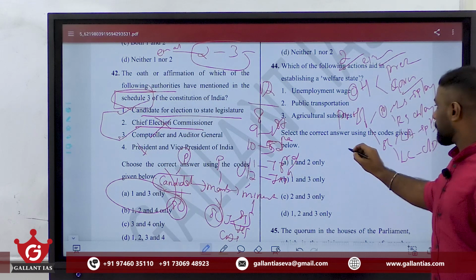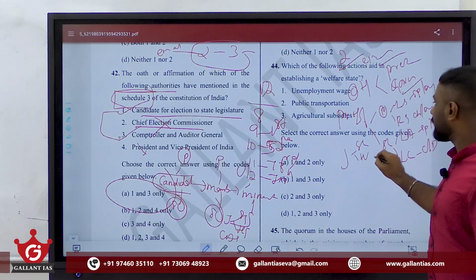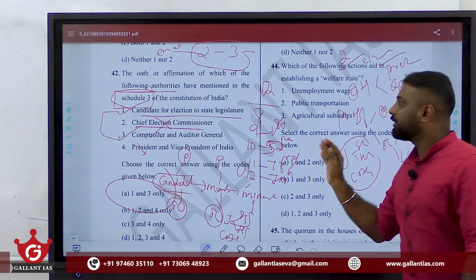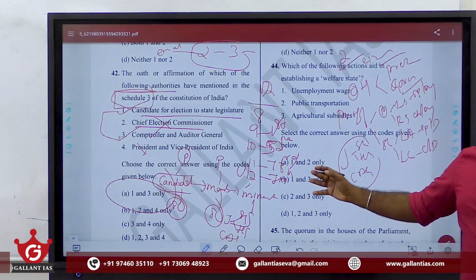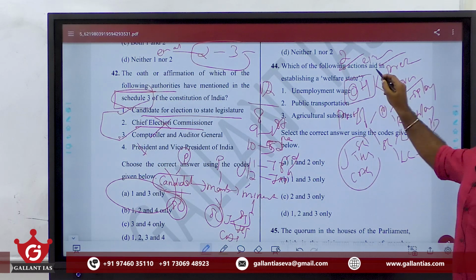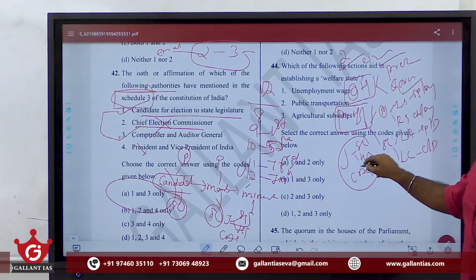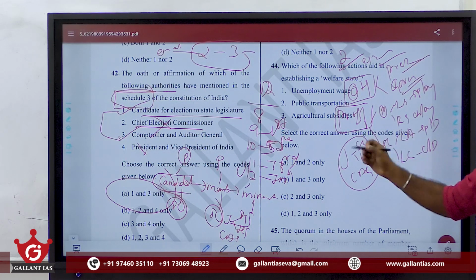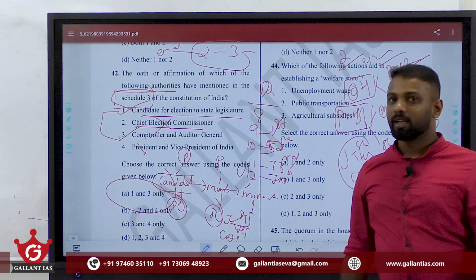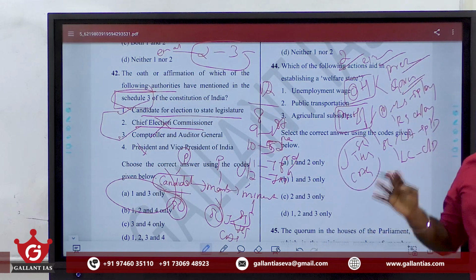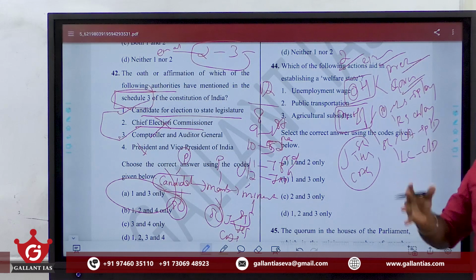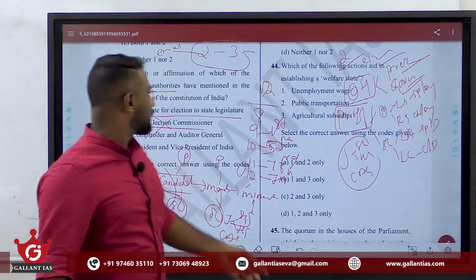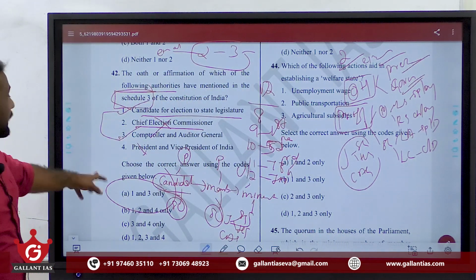Then, as I said earlier, judges of the Supreme Court and High Court as well as the CAG are common to both the Second and Third Schedules. So in this manner, you simplify your preparation. I repeat once again: Second Schedule, constitutional heads, presiding officers, then common judges and CAG. Constitutional heads are the President and Governor; presiding officers means all those 8 presiding officers, two each for Lok Sabha, Rajya Sabha, Assembly and Council. Then CAG and judges. That's it. So the answer to this question is option A, 1 and 3 only.